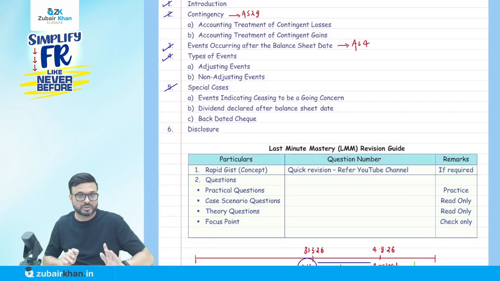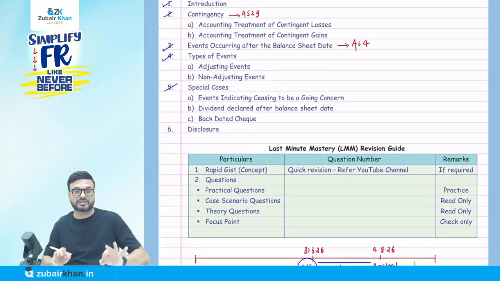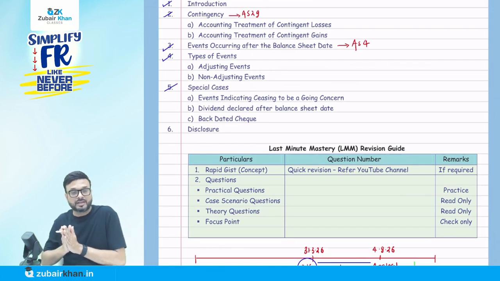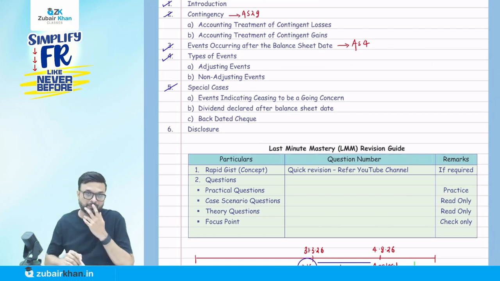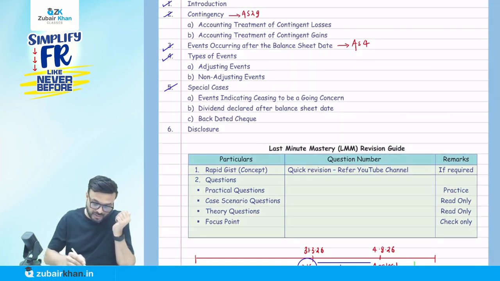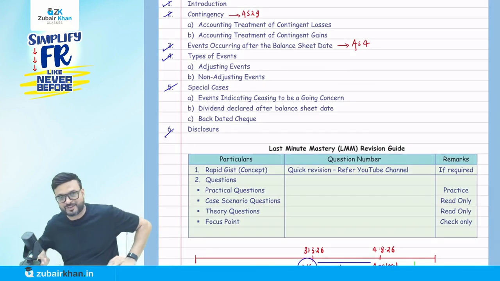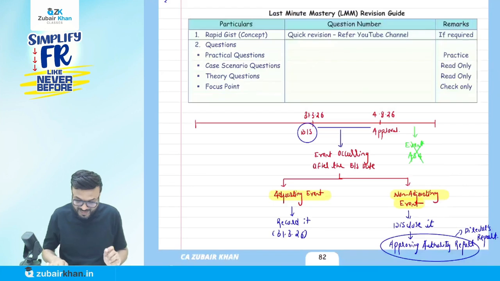Bank dated check, which you just have to remember that when you have received the check, only that time it is going to be recorded. If you receive the check after 31st March, then we are not going to record it on 31st of March. It will be treated as a non-existing event that year. Disclosure: what is the nature of the event and how it is going to affect the profit and loss. So that is all about Accounting Standard 4.